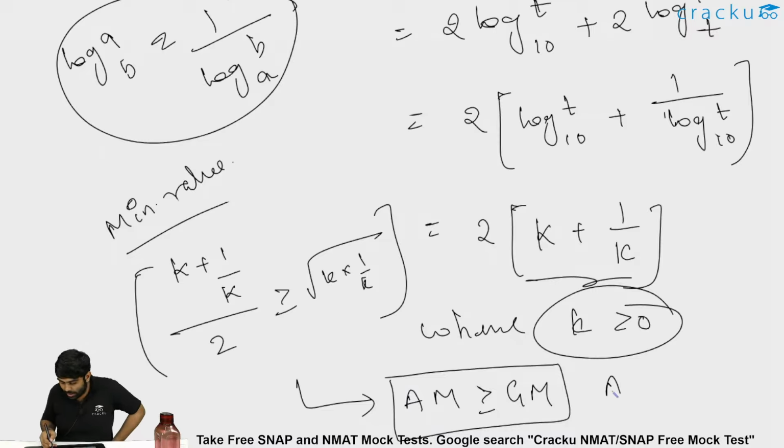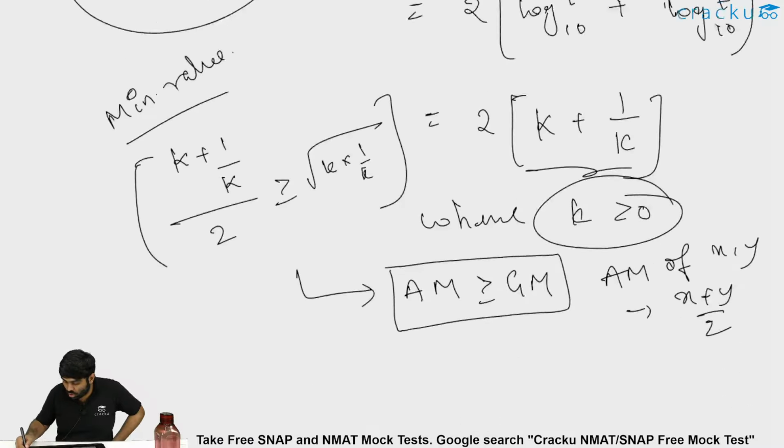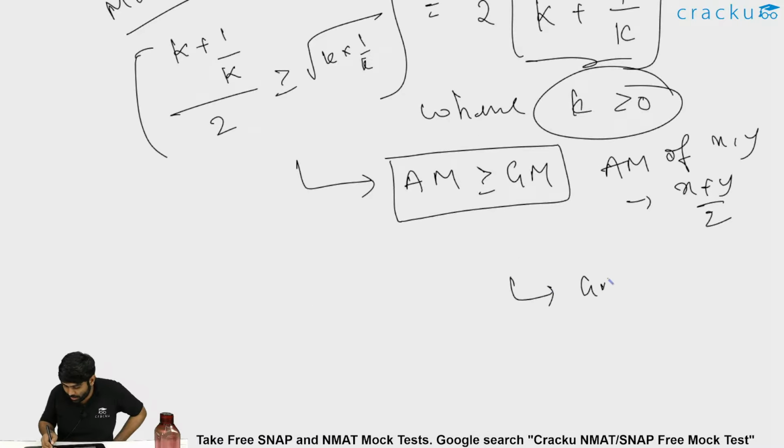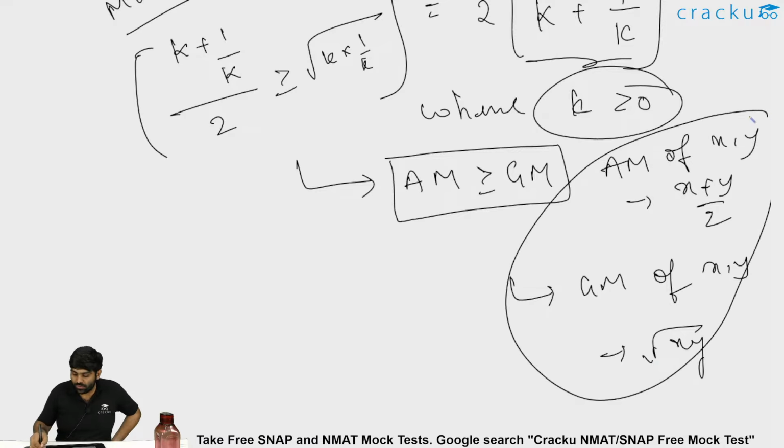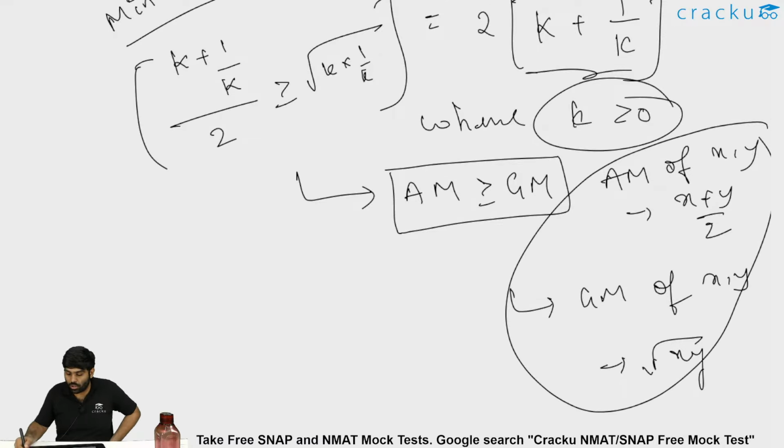What is the arithmetic mean of two numbers x, y? It is (x + y)/2. Similarly, what is the geometric mean of two numbers x, y? Geometric mean of two numbers x, y is nothing but root over xy. So there is a property which says arithmetic mean is greater than or equal to geometric mean.